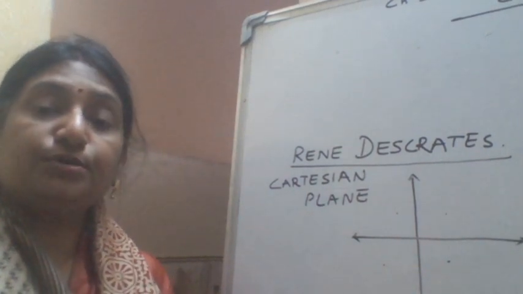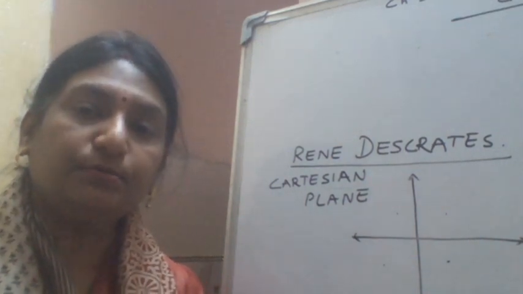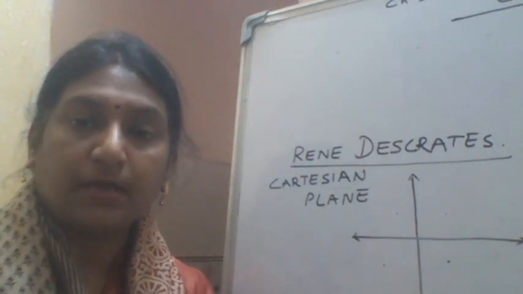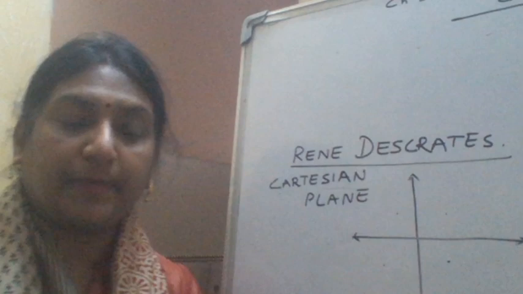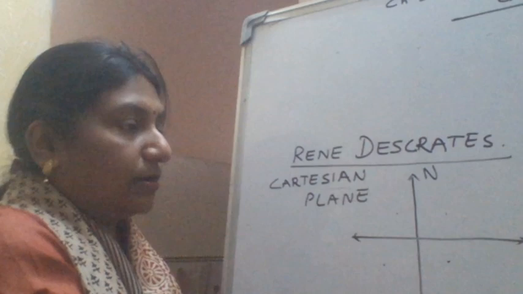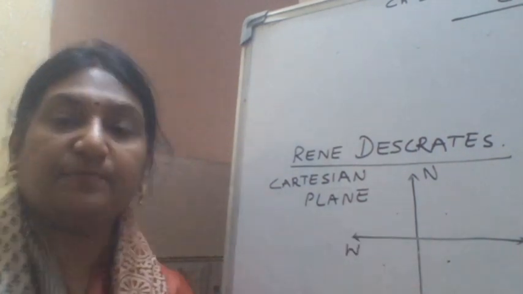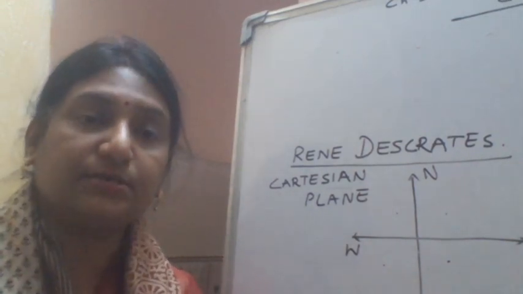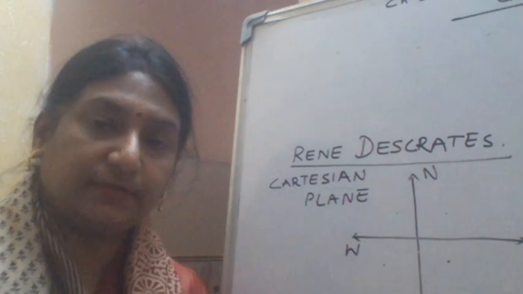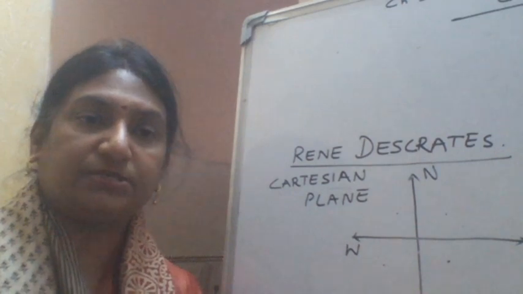Okay. And also you know that in your study of geography, in your social science also, in order to find the location of a country or a place, we use a map. And while using a map also, you draw this type of axis and you mark it as north, south, east and west. Am I right? So north, south, east and west, this type of axis we have also used since the beginning. I think you started doing your social science from 4th, 5th standard. Then only you came to know about this way of marking positions, that is north, south, east and west.